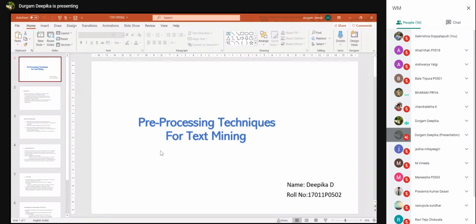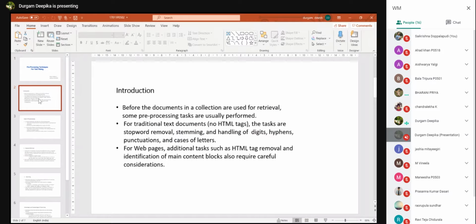My topic is pre-processing techniques for text mining. Good morning, good afternoon, everyone. Before the documents in the collection are used for retrieval, we have to do some pre-processing tasks.